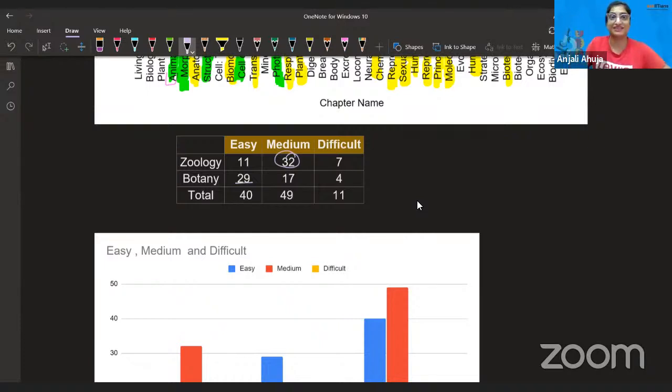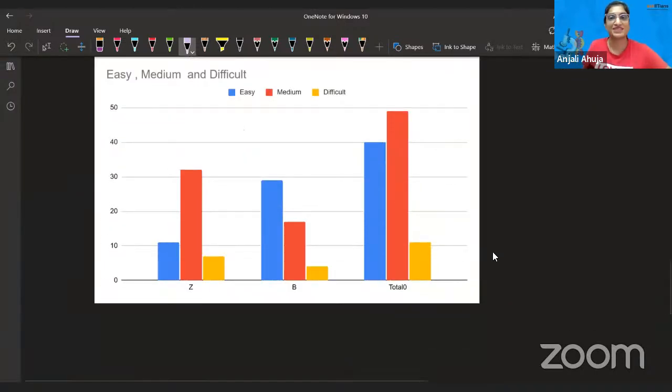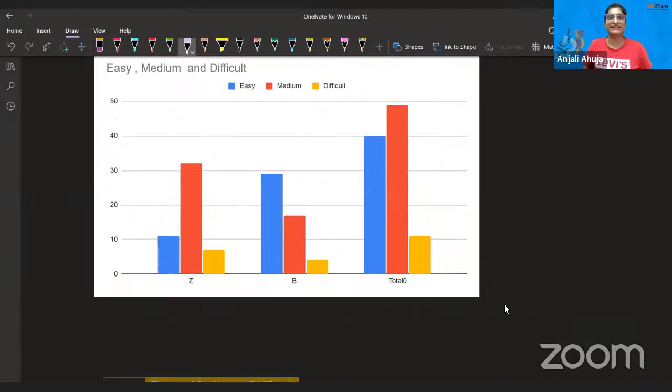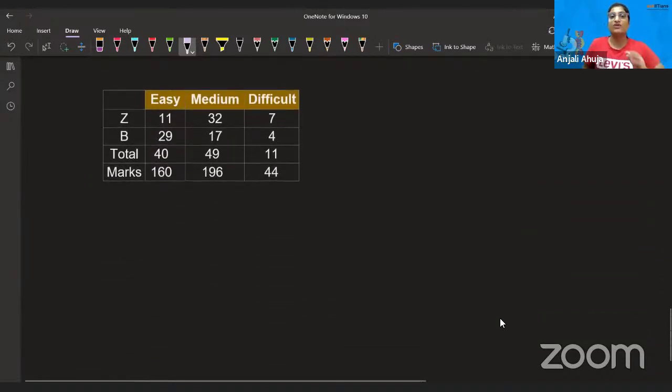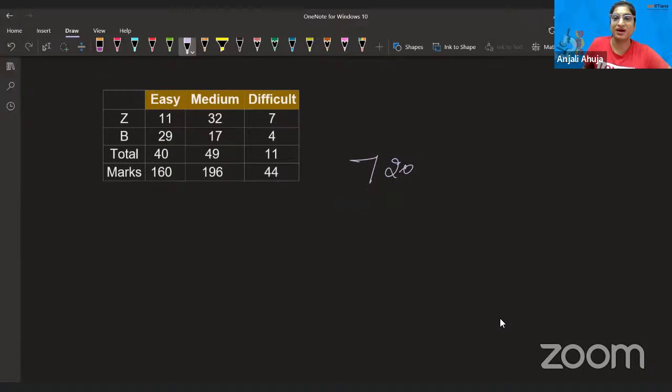All the facts that you're reading. So in botany, say 17. So 49 questions are medium and 40 questions easy and only 11 questions difficult. And now, guys, you see the segregation. I don't have to get into the detail. You people are understanding it. So in total, there is 720 marks, let's say 800 marks here.